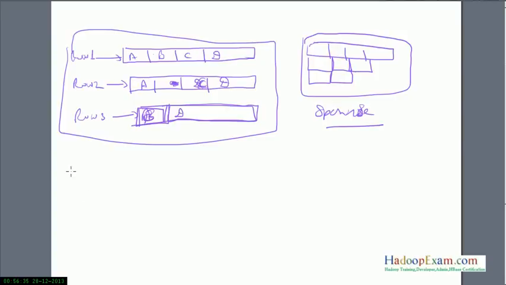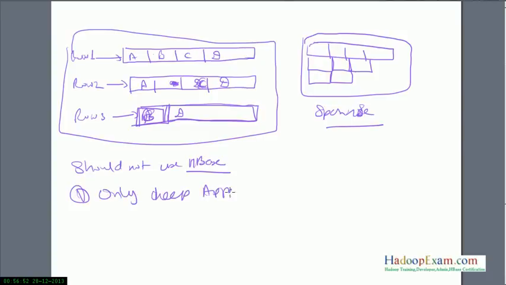So where should we not use HBase? You should not use HBase where your requirement is only to keep appending data and later read the whole data together whenever needed.